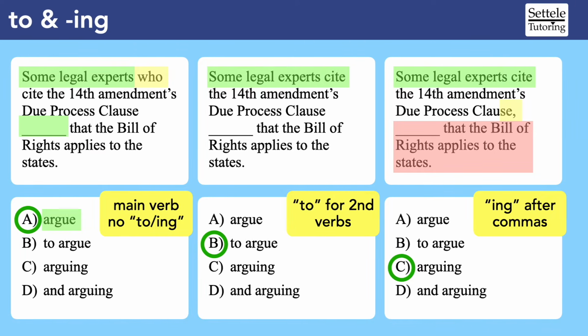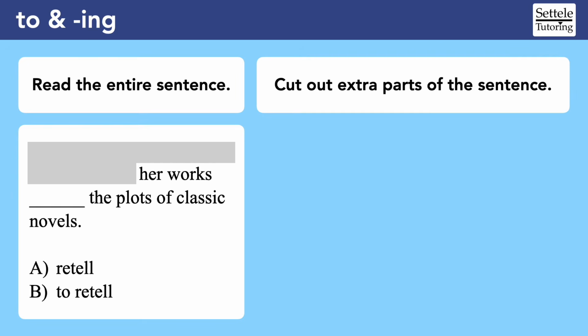But let's try to get a few general guidelines. Here are 2 strategies that are a bit contradictory. First, it's very important that you read the entire sentence. Here's an example of what can happen if we only read the words near the blank. It sounds very obvious that choice A is correct. Her works retell the plots of classic novels.